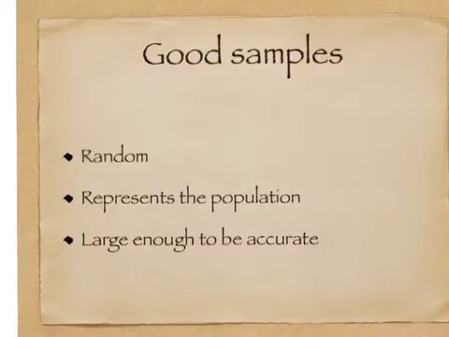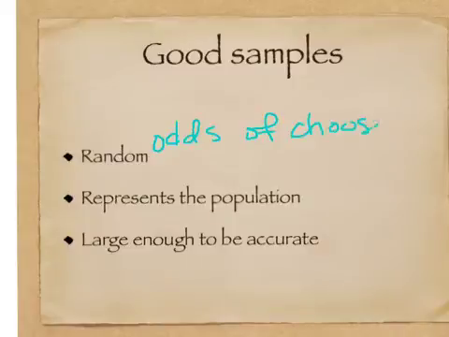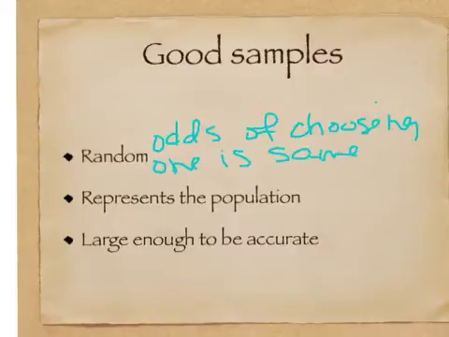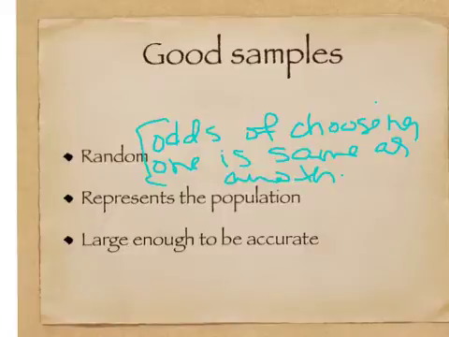So what are some characteristics of taking a good sample? Well, good samples are random, which means that the odds of choosing one person are the same as another. Okay, that's a good characteristic of a good sample. The other one is that your sample represents the population.